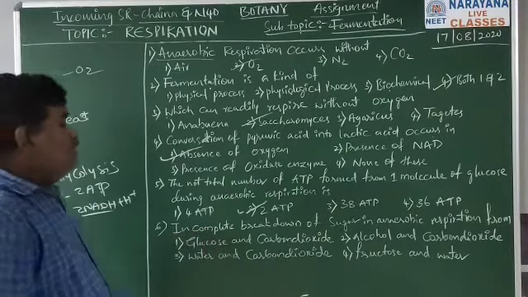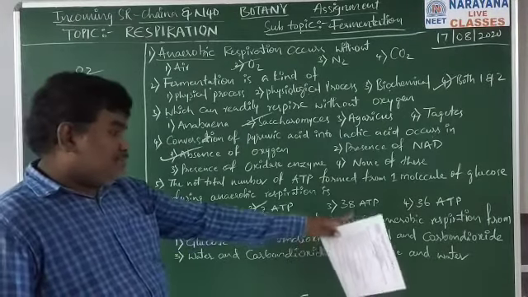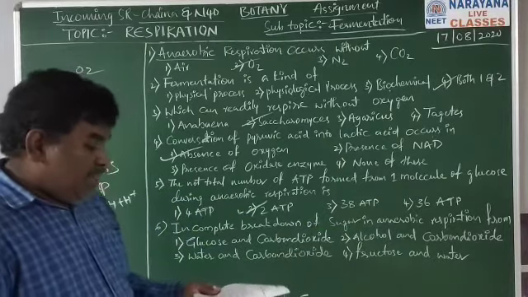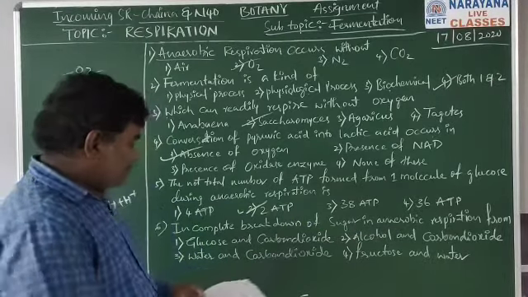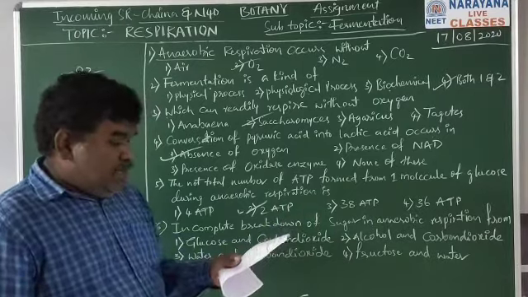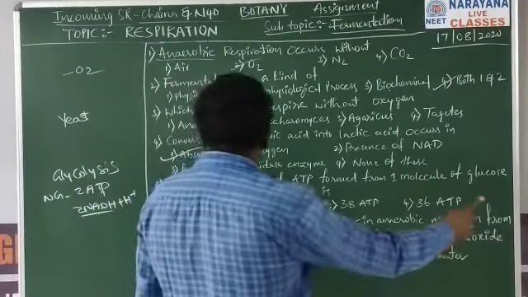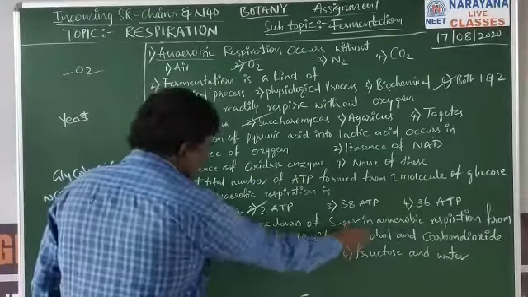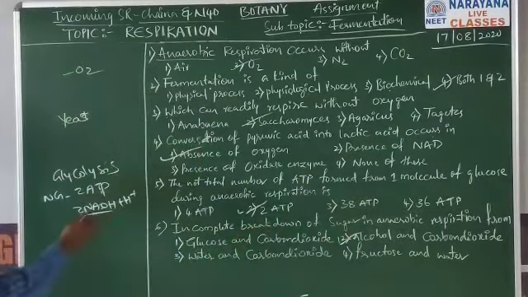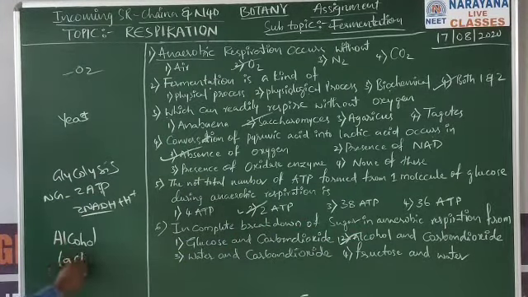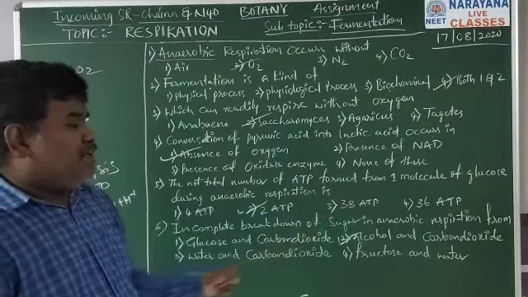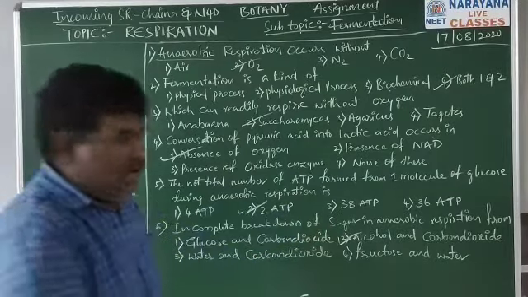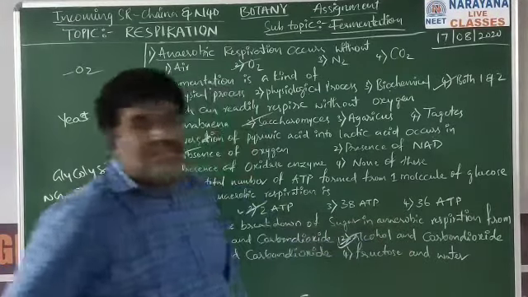Next, sixth question. Incomplete oxidation of sugar in anaerobic respiration forms what? It will form alcohol and carbon dioxide. There are two types of fermentation: one is alcohol fermentation, another is lactic acid fermentation. In the four options, lactic acid is not given, but alcohol and carbon dioxide are. So for the sixth question, the second option is the correct option.